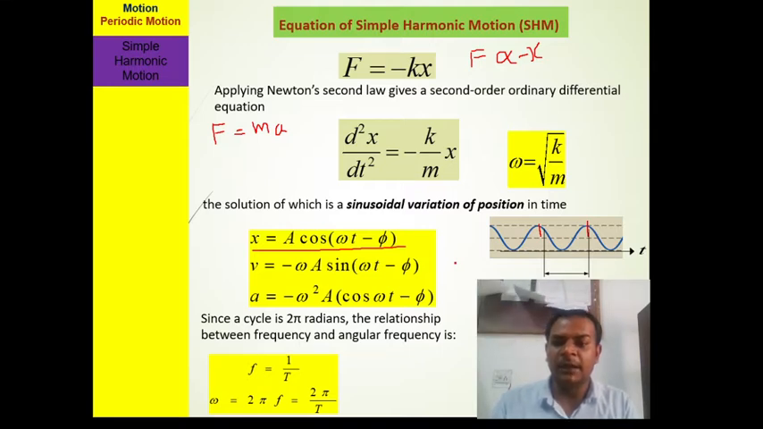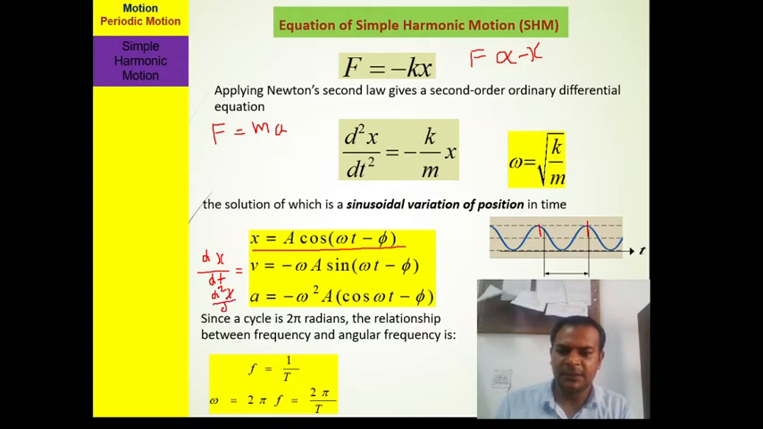Now if we want to calculate velocity, velocity is the first differential of displacement, given by dx upon dt. So velocity v is equal to minus omega a sin(omega t minus phi). And acceleration is the differential of this again. Velocity is dx upon dt, the first differential of displacement, and for acceleration we double differentiate, so this value is d2x upon dt square.